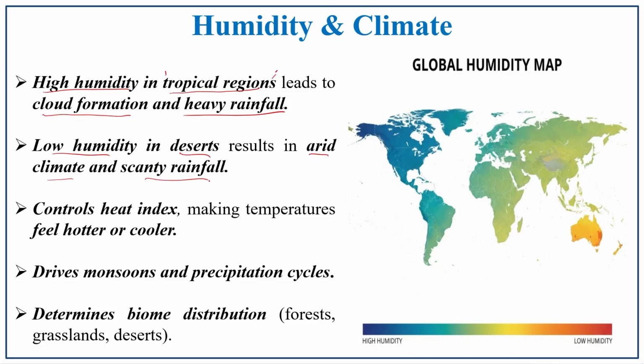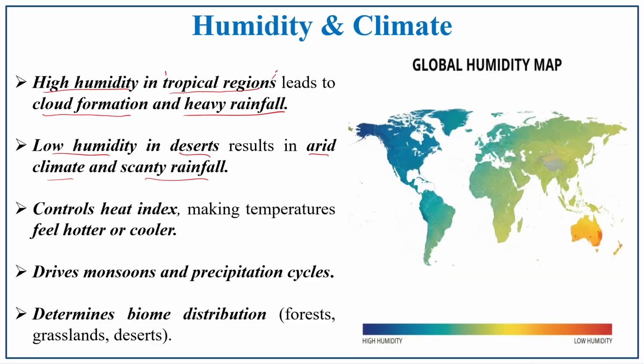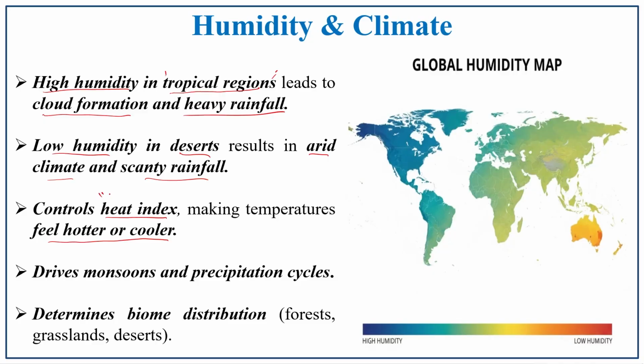which results in an arid climate and scanty rainfall. It is opposite to that. Because of dryness, low humidity is an adverse condition. Because of it, the desert region is very dry, with an arid climate and scanty, low rainfall. It controls the heat index, making temperature feel hotter or cooler. In the previous lectures, we discussed how humidity affects the comfort of human beings. The same concept is applied here. It also controls the heat index, so it is a determining factor. It drives the monsoon and precipitation cycle.